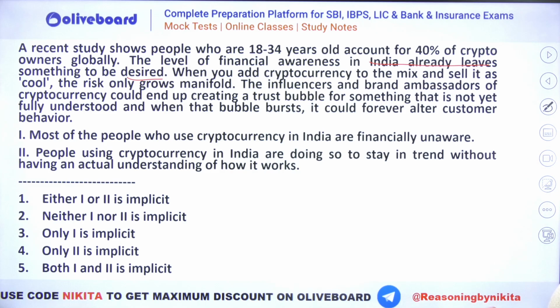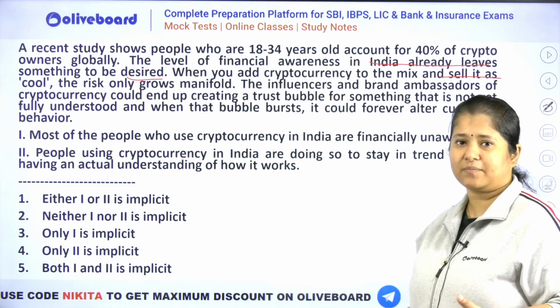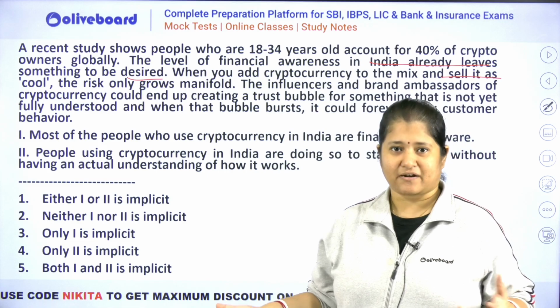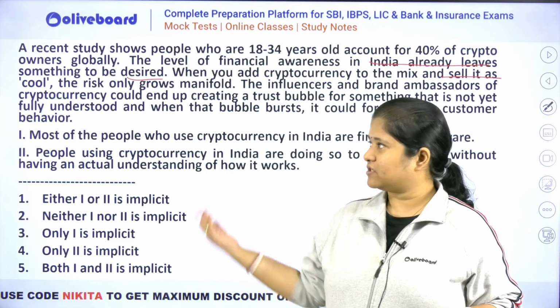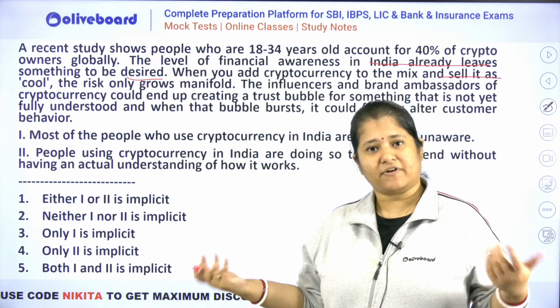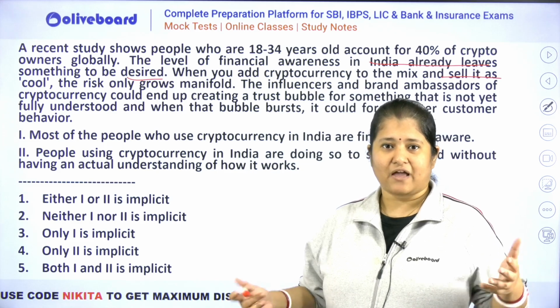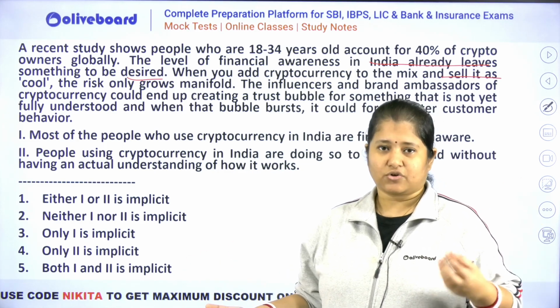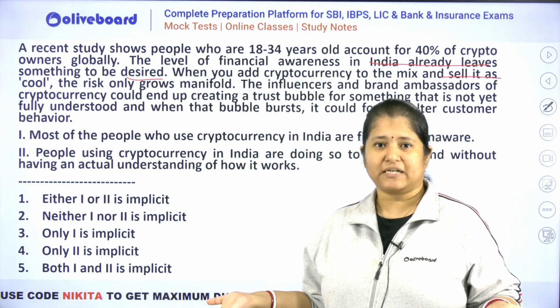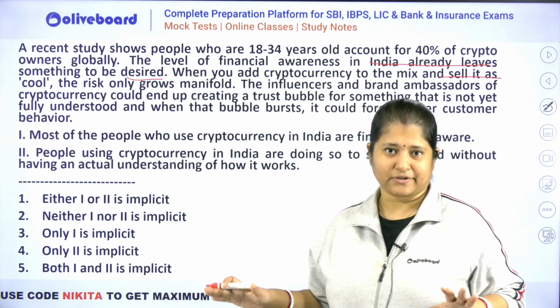When you add cryptocurrency to the mix and sell it as cool, the risk only grows manifold. So you can see sell it as cool का क्या मतलब है? That is just as a fad, right? That is everybody is buying cryptocurrency. I'll also buy cryptocurrency because I feel it is cool. Everybody is making profit. I'll also make profit, right? That is the meaning here. That is even I am not aware of its repercussions कि कैसे grow करता है, कि कैसे उसका growth rate बढ़ेगा, घटेगा. We do not know anything, right? Just because we felt it is cool to have cryptocurrency, we also bought it, right?